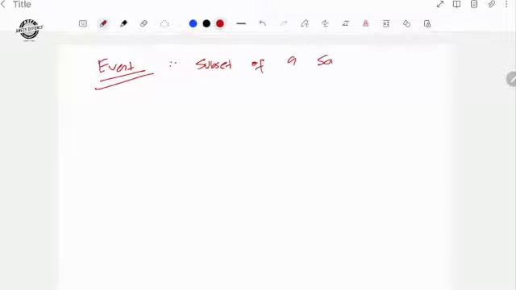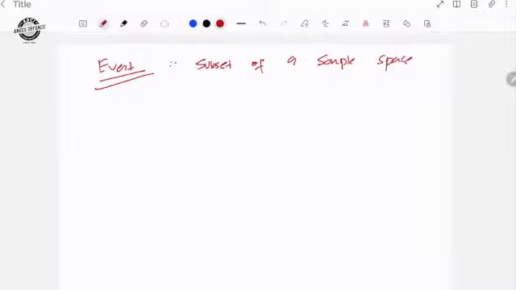Then what is an event? An event is actually a sample of the sample space, or you can say a subset of a sample space.